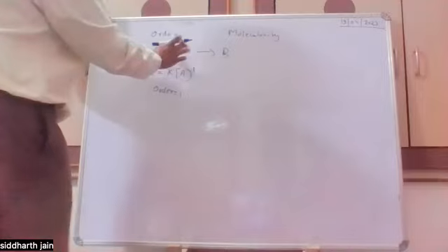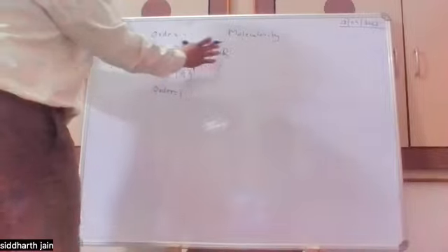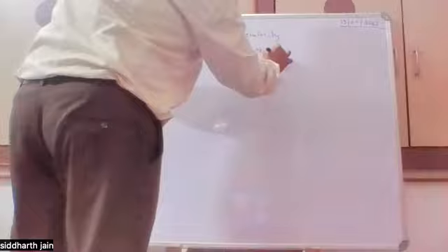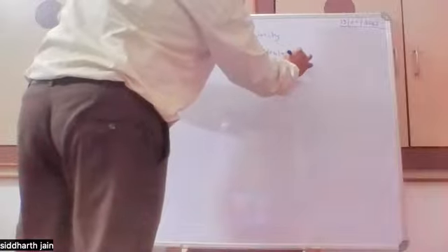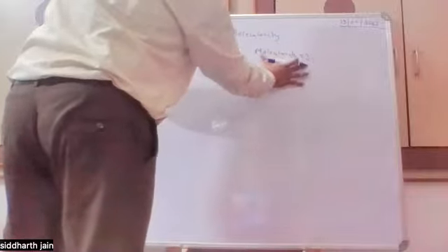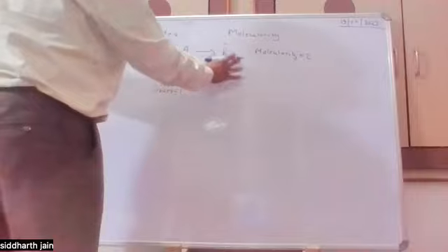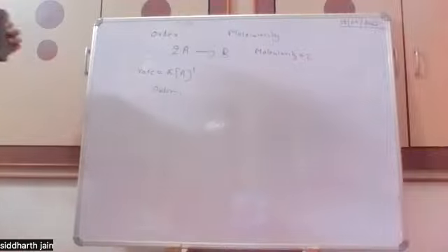But since 2 moles of A are getting converted to 1 mole of B, we can say the molecularity is equal to 2. Because molecularity is defined as how many moles of reactants are getting converted into the products. So we can define order and molecularity.